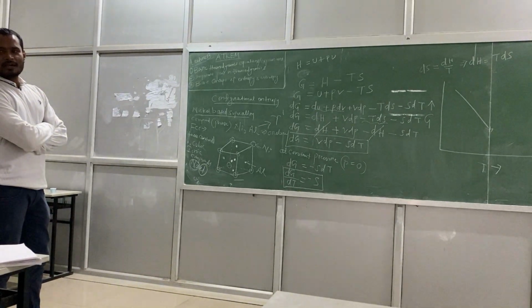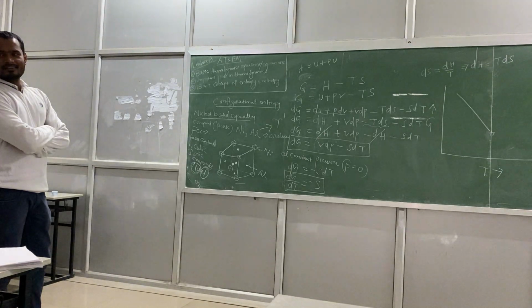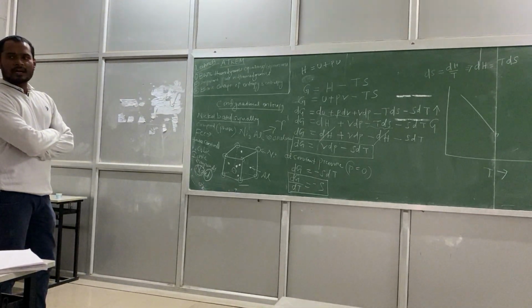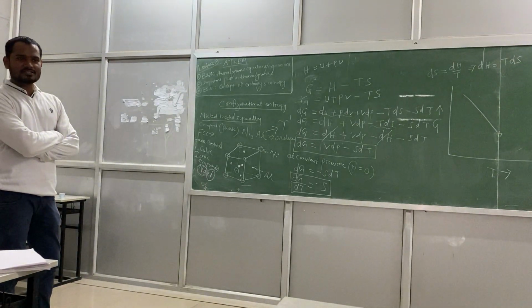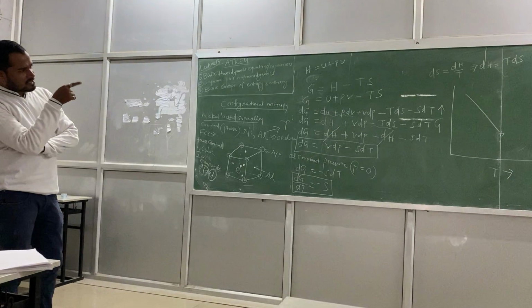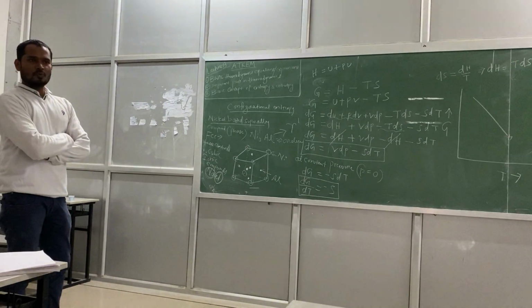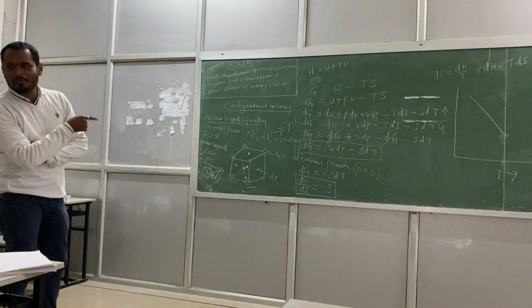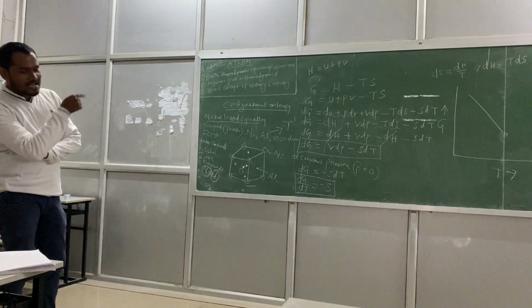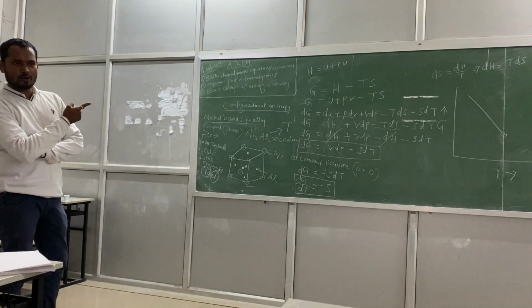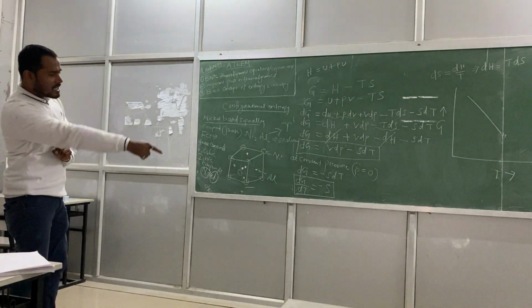What happened to the entropy with respect to temperature? Temperature is increasing, so entropy will increase obviously. But just have a look, the plot is like this. Is it true? No. Why? Because it is having a constant slope. Constant slope means entropy is not changing actually. You can see, entropy is not changing because it is a straight line.